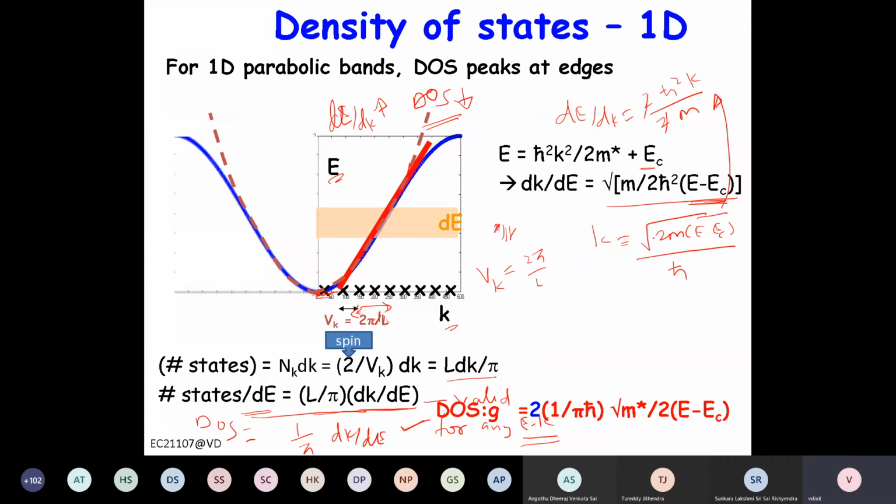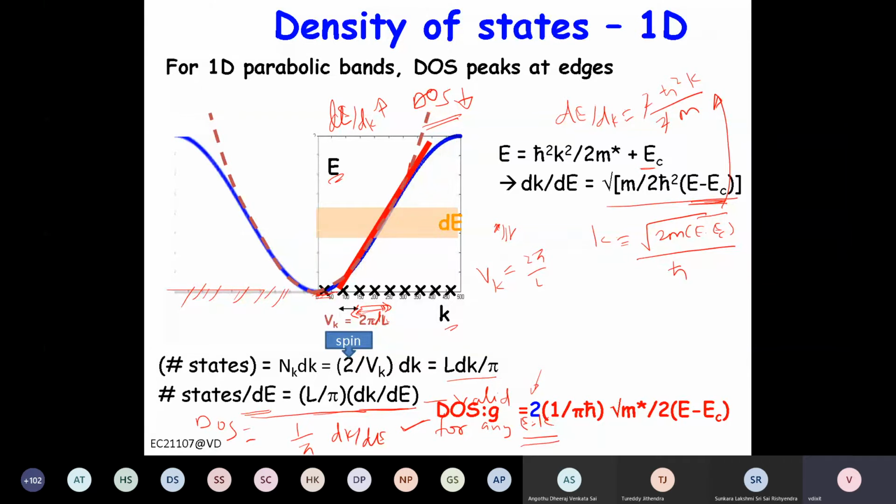So from this you can say that L by pi. L, of course, you have to divide, because that is per unit volume. The volume in 1D is basically length. So 1 over pi h bar you can take outside, and root of m by 2 (E minus EC). Now there is another factor of 2 that is coming here because we have not accounted for the minus k side here, right? Because there will be states here also, because this volume we already considered as 2 pi by L.